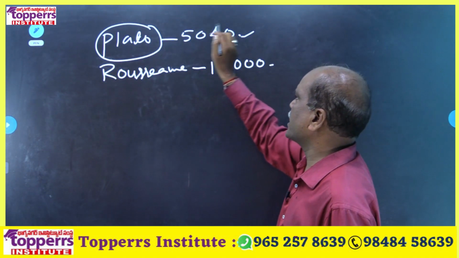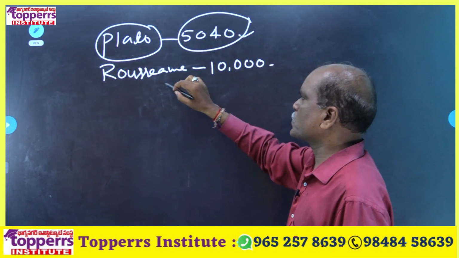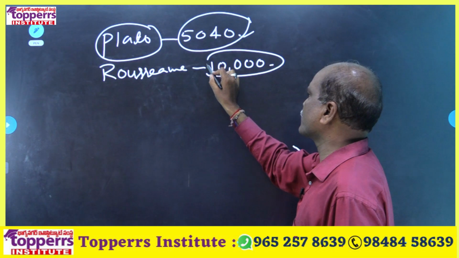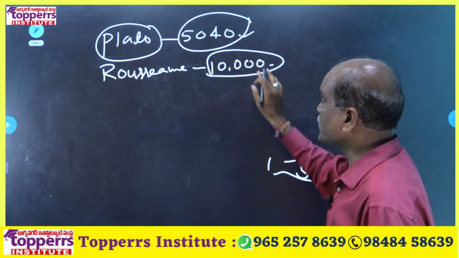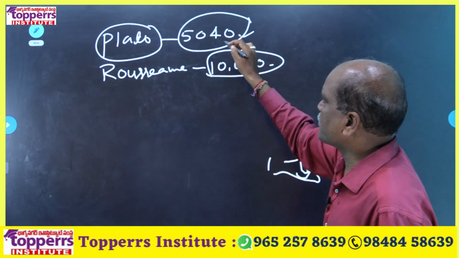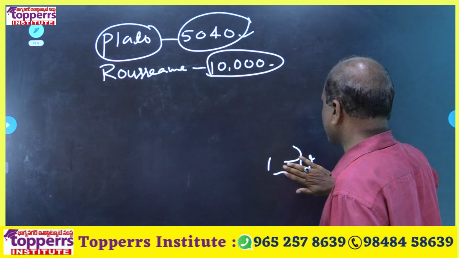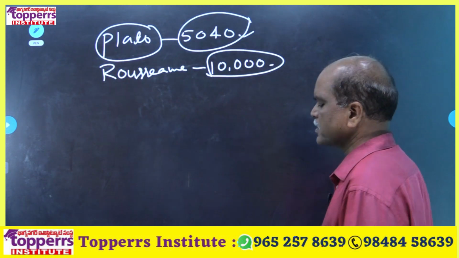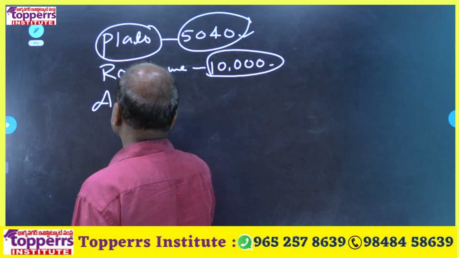According to Plato, an ideal population of state is 5040. According to Rousseau, it is 10,000. Not more than 10,000, not more than 5040, as per Plato and Rousseau's opinion. And third and last one, that is Aristotle.